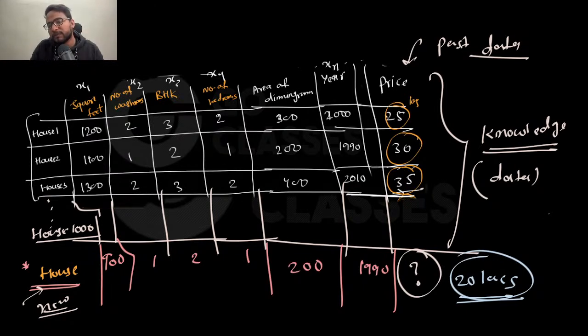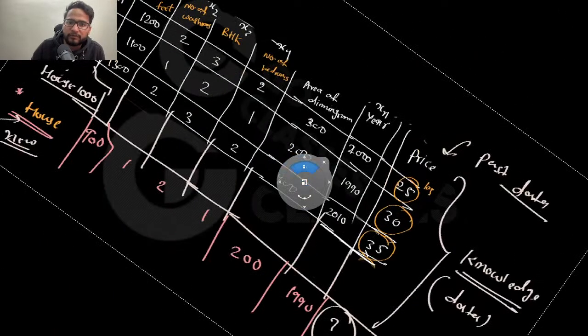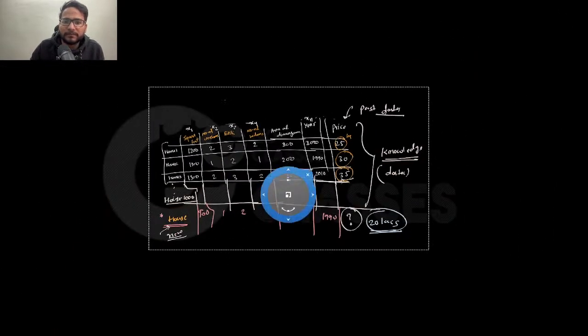Similarly, using machines, you can do the same thing. How? You will be solving a system of linear equations. You will say that let's suppose this column is x1, this column is x2, this column is x3, this column is x4. Then you will make one equation. So based on the data that you have, you will make one equation which will look something like this.